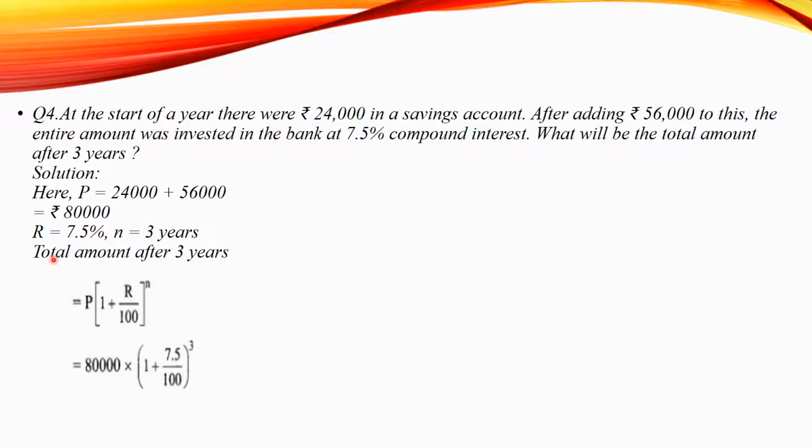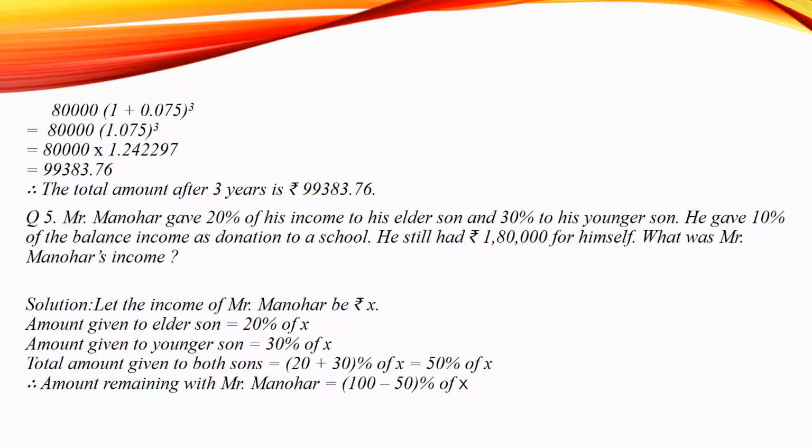Total amount after 3 years with the formula P into 1 plus R by 100 raised to power n. Substituting the values, P as 80,000 multiplied to 1 plus 7.5 upon 100 raised to power 3. 80,000 multiplied to 1 plus 0.075 with the decimal number raised to power 3.